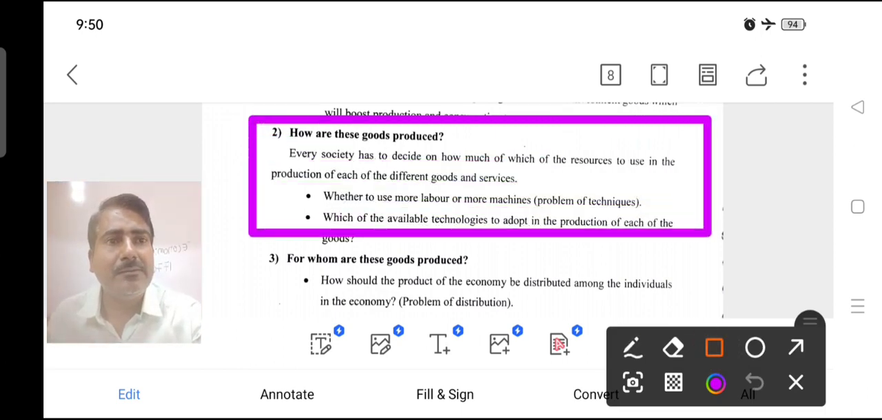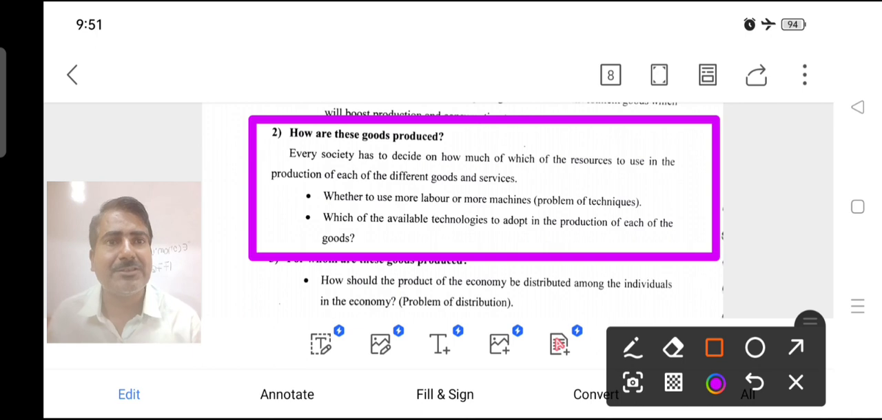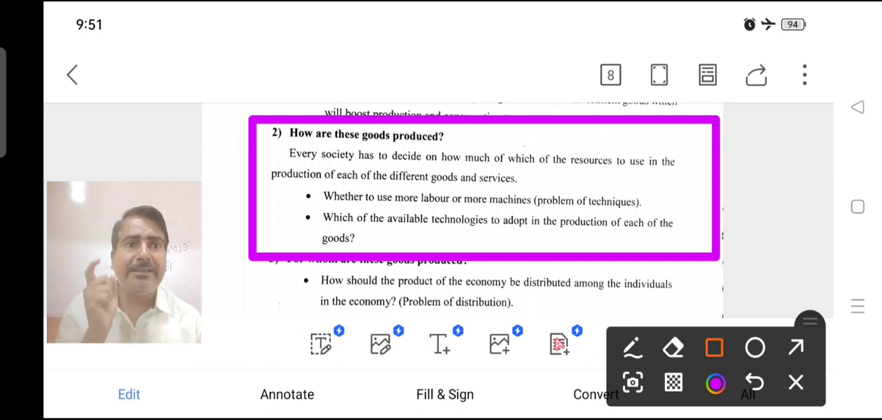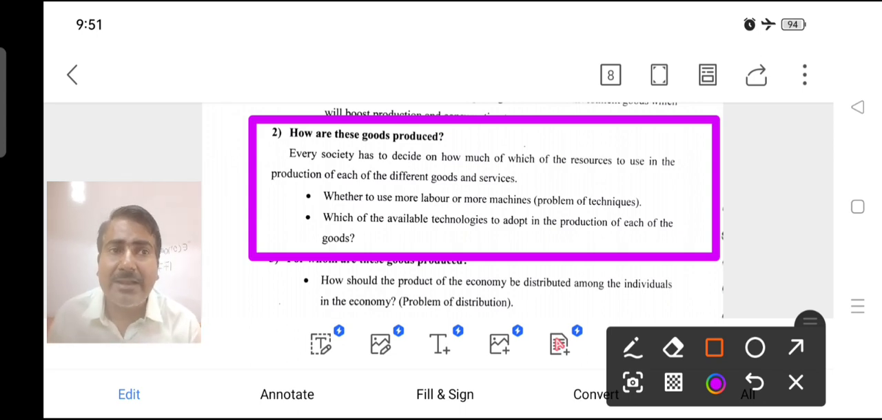So the second one we have is taken by the explanations. Every society has to decide how much of which resources to use in the production of each of the different goods and services. Every society has to decide how much to produce with the resources, how to utilize those resources in the production time, for different types of goods and services.